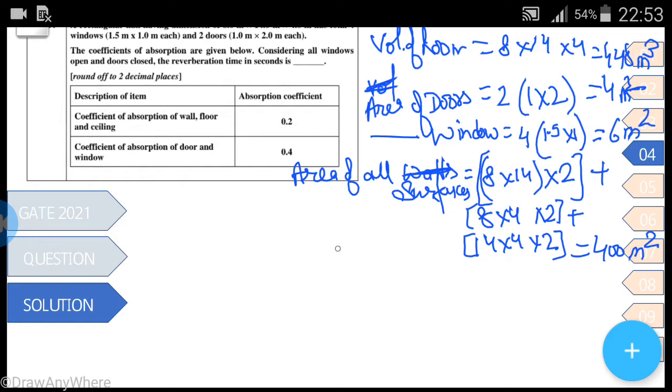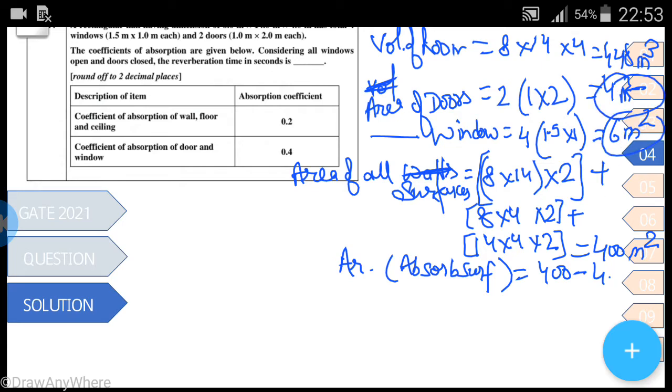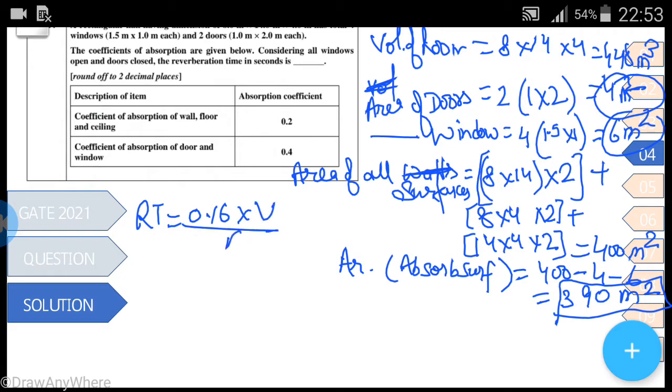So only the area of absorbed surface is equal to 400 minus 4, which is the area of doors, and minus 6, which comes to be 390 meter square. This is the absorbed surface area. So now we have to solve reverberation time. Reverberation time is equal to 0.16 multiplied by volume divided by area of absorption.